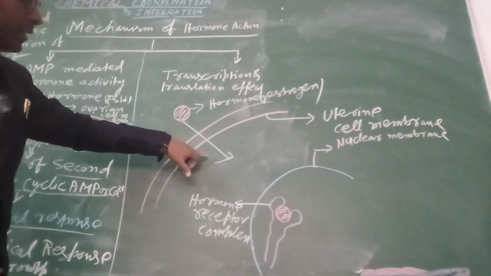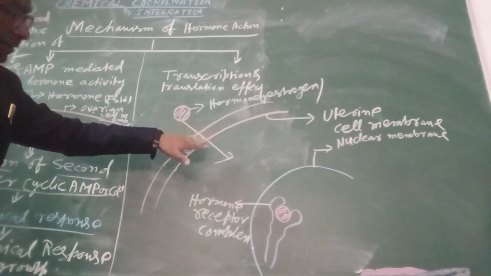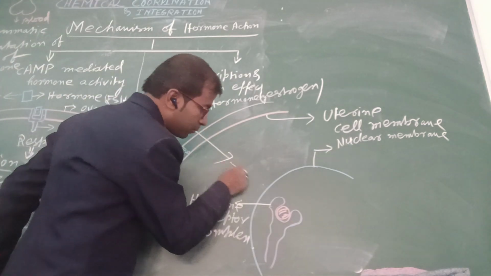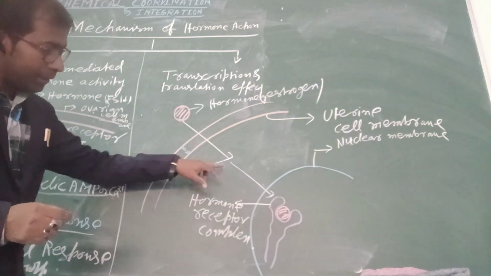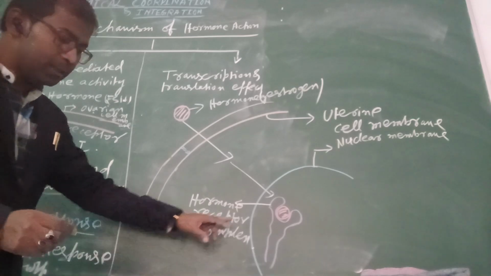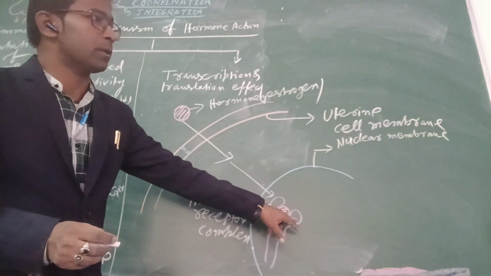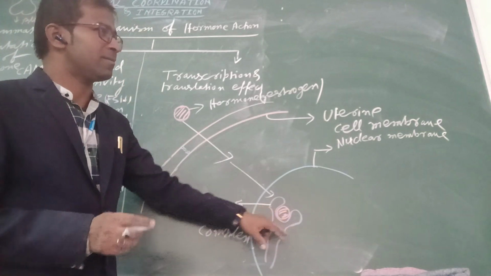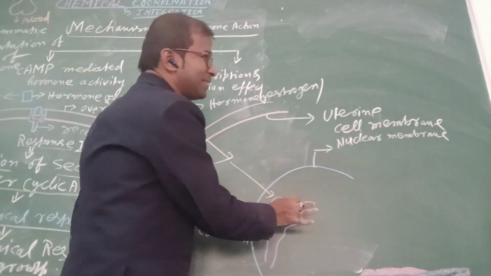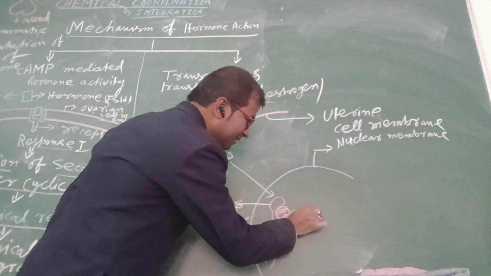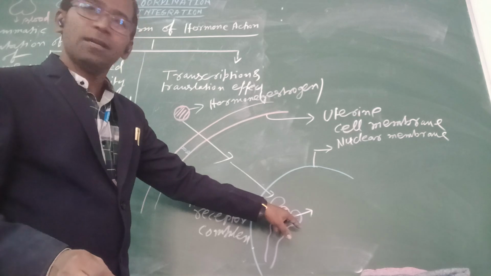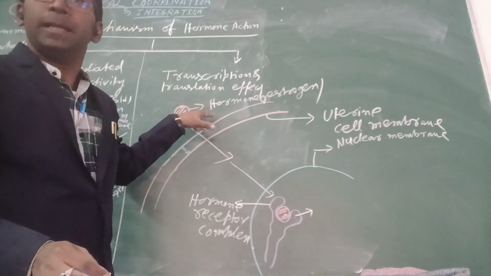So this hormone enters inside the cell membrane. Then from the cell membrane it goes into the cytoplasm, then to the nucleus, and it also enters inside the nucleus. Okay, understood or not? Inside the nucleus there is the receptor. This is the receptor, known as the receptor for the lipid hormone.